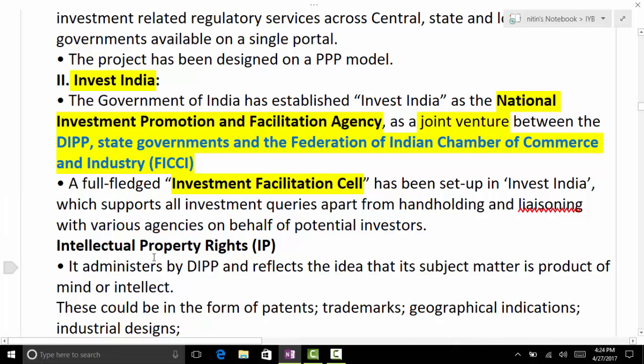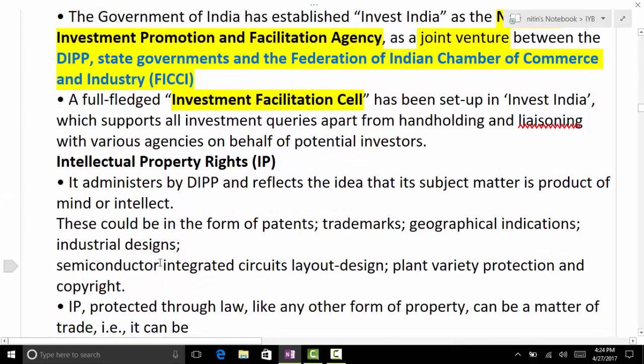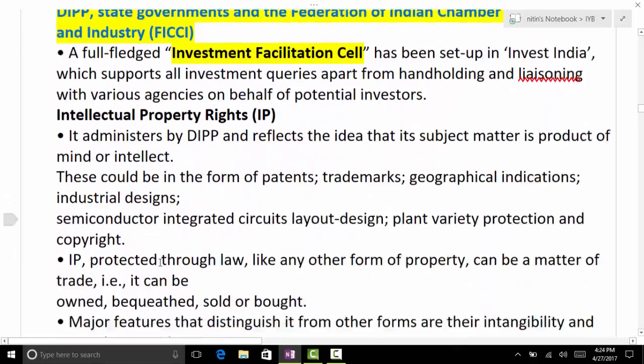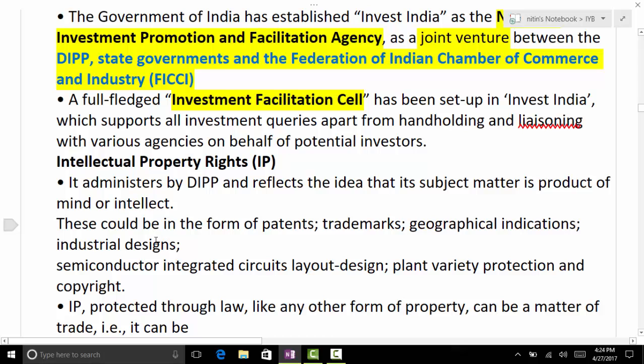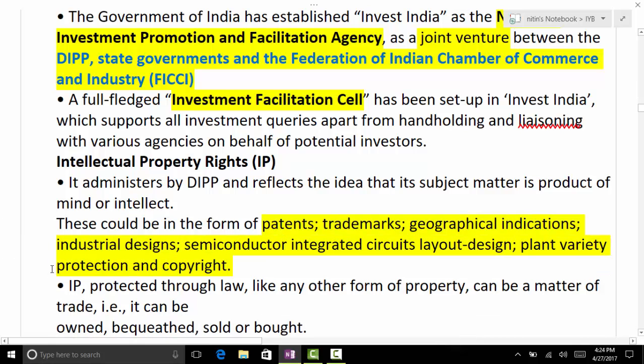Then intellectual property rights, IP rights. Last year you read it from the mains point of view. What are the various IPs we have? Patents, trademarks, copyrights, GIs, industrial designs, semiconductor layout designs, plant variety protection.